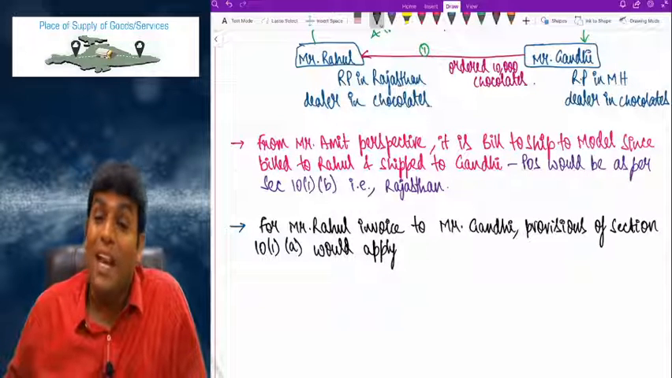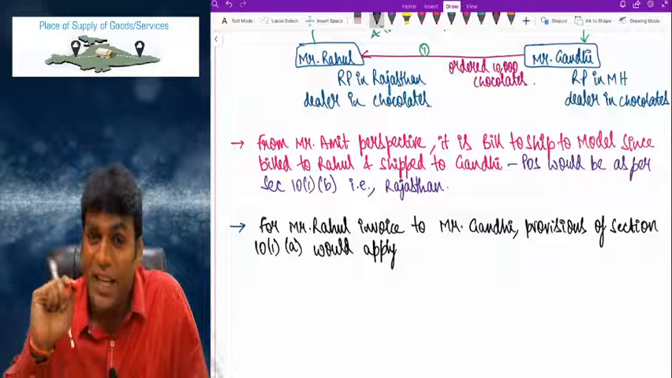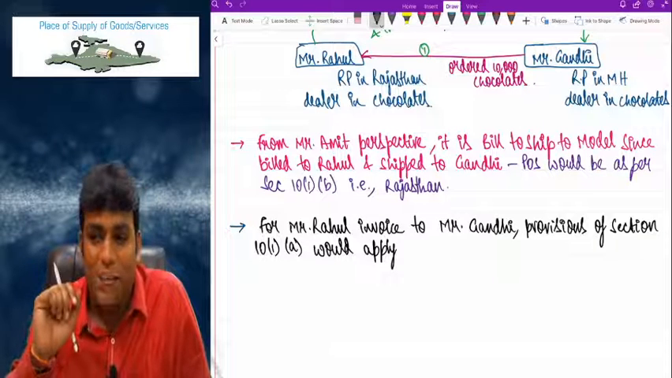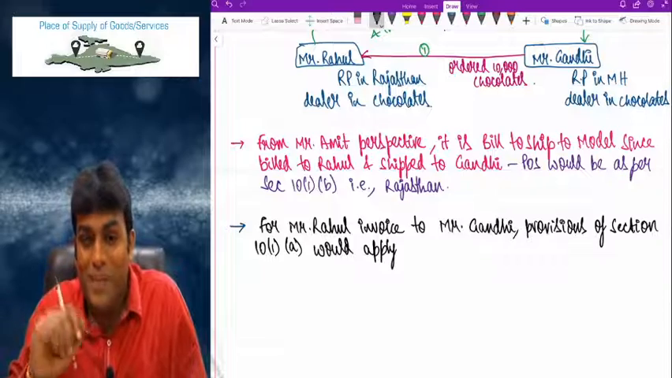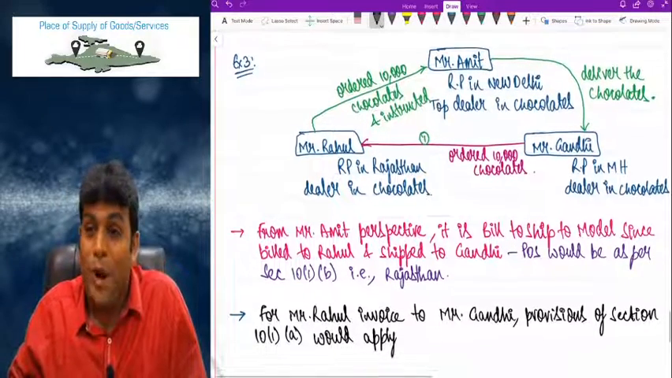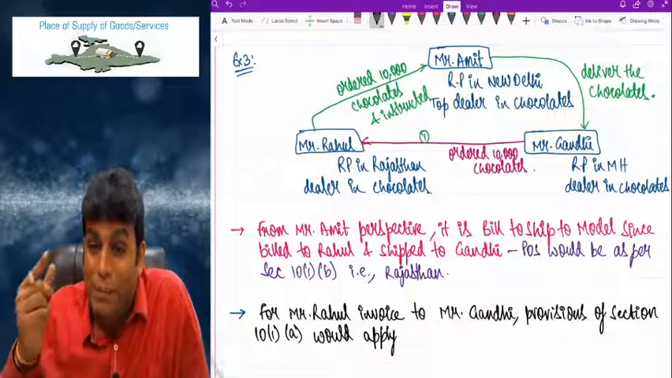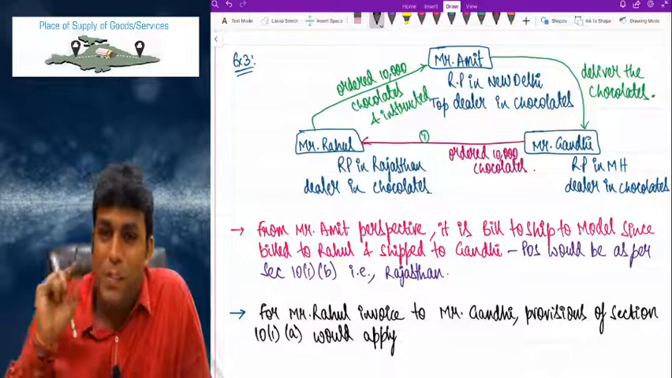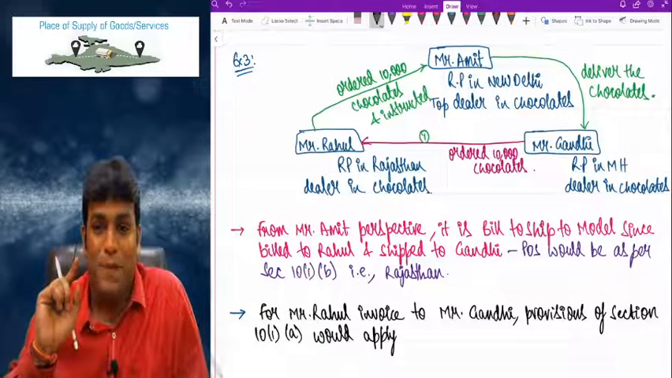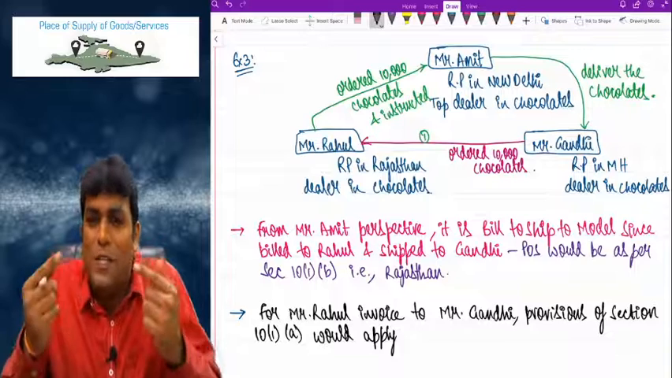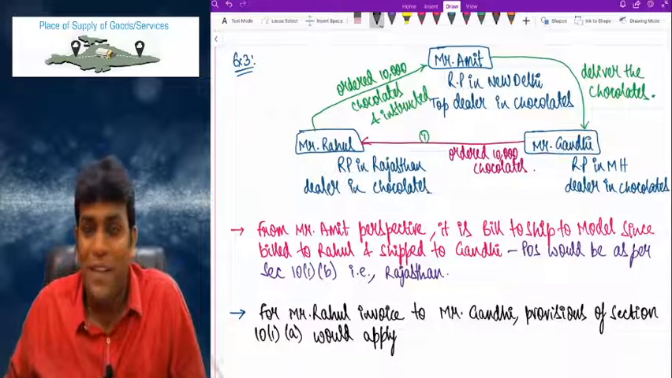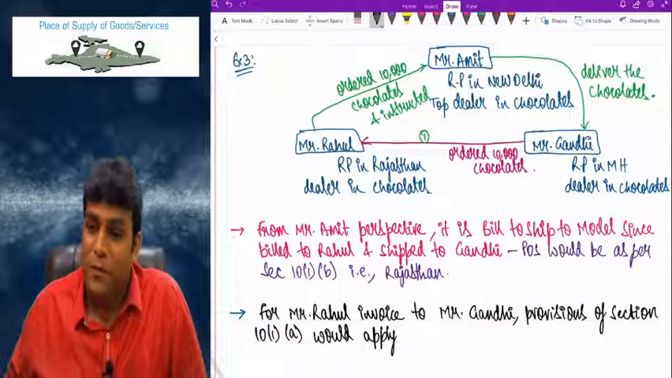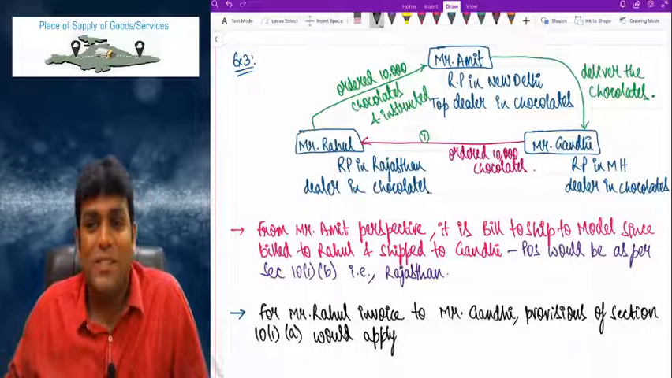That is why in case of movement of goods, I clearly told you that movement of goods can either be by supplier or by recipient or by third person. Now in this example, you have to observe that from Amit's perspective, Rahul is a third person. But from Rahul's perspective, Amit is a third person. From Amit's perspective, Rahul is the third person. But from Rahul's perspective, Amit becomes third person.